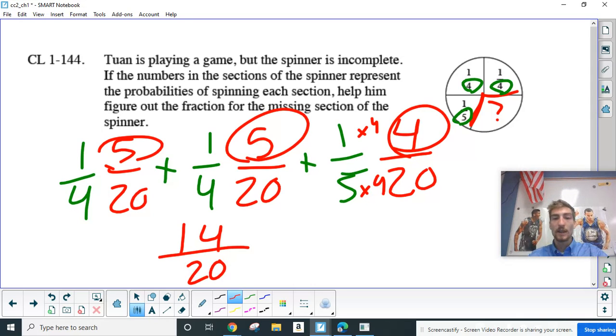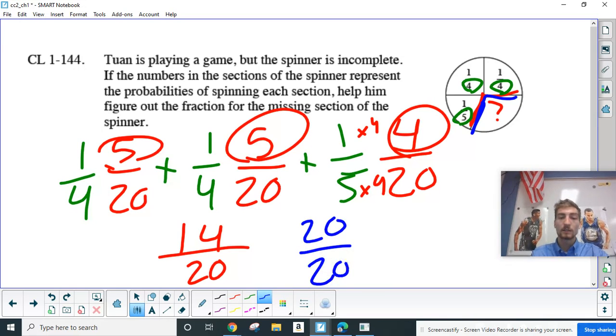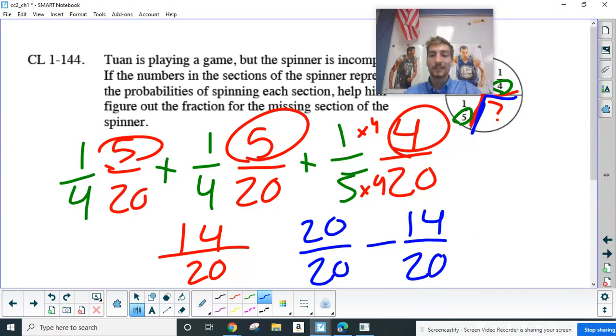So how many do I have left to fill this final section here? Well, I could do my whole 20 over 20, that would be the entire spinner, and subtract 14 twentieths. So my missing piece would be 6 over 20.